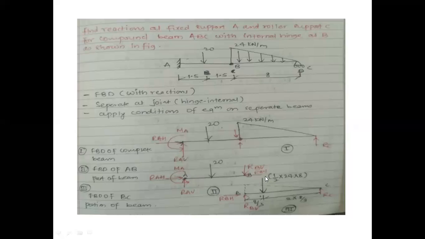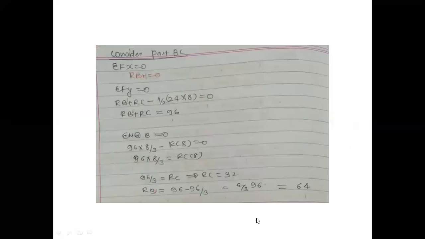What I have told you so many times: if force is vertical, distance will be horizontal. 1/2 into 24 into 8 into 8/3 will be the moment. It is revolving about B clockwise. Okay. Then 96 will be the value of that force into 8/3 minus RC into 8 is equal to 0. From this, I'll find the value of RC. Then we'll put that value, RC's value of 32, in this equation. We can happily find the RBV value. Once we know this value, we'll go for another portion.